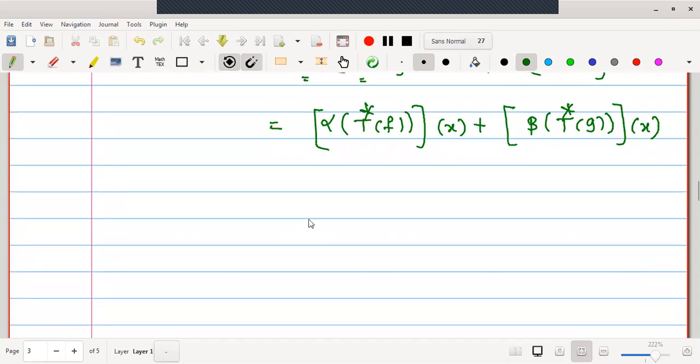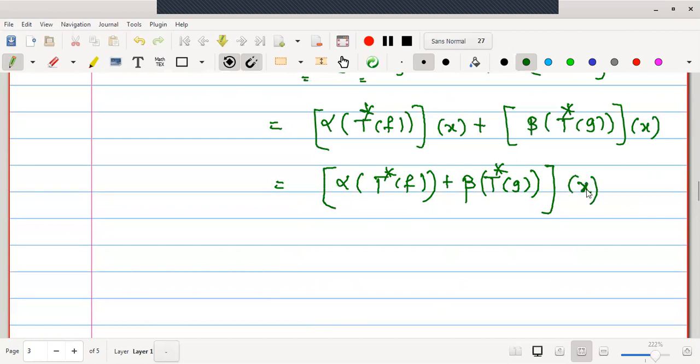Now, we will use addition in a reverse manner. S of x plus T of x, we can write as S plus T operated on x. Therefore, this is alpha T star f plus beta T star g combinedly operated on x.